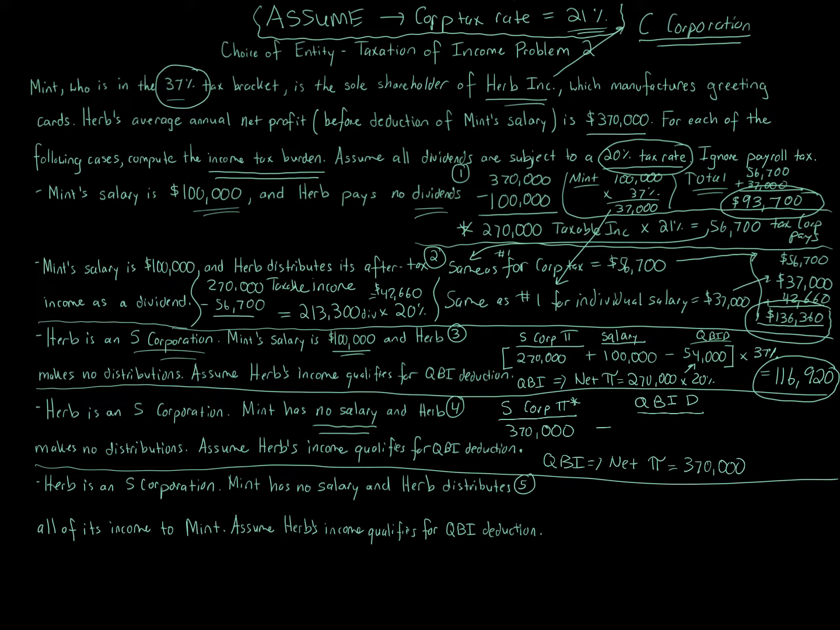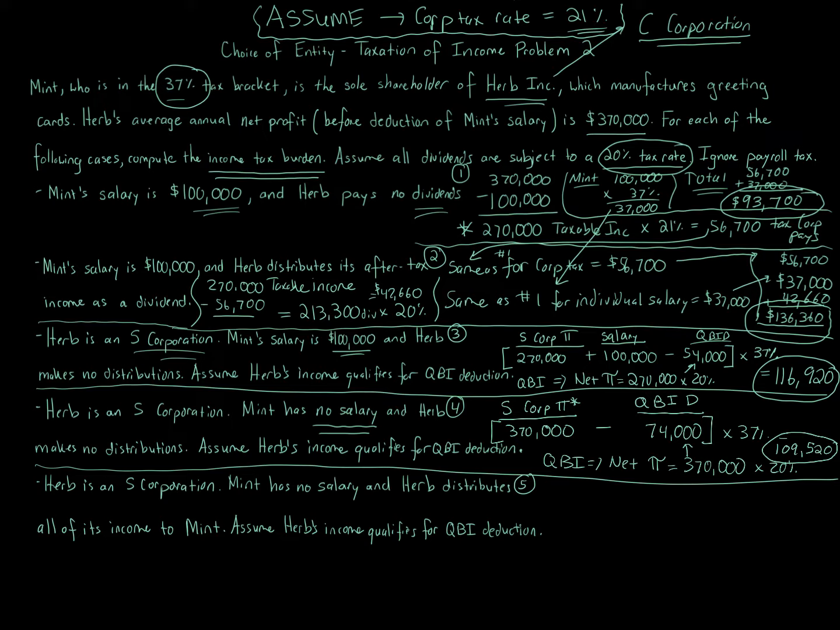Multiply that by 20%, and that's going to give us $74,000 of QBI deduction. Okay, $74,000 of QBI deduction. So we take $370,000 minus $74,000. We multiply that by 37%, and we're going to get $109,520. And that's number 4.